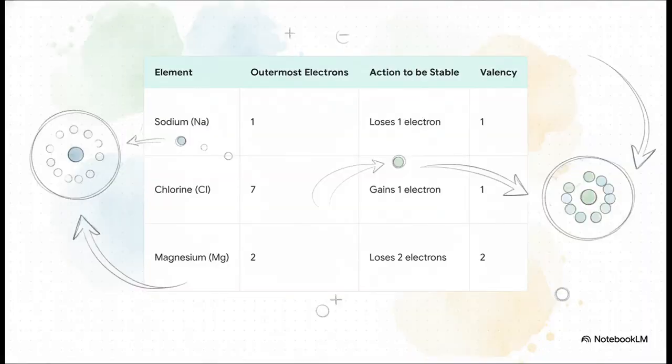And this table shows it perfectly. Take a look at sodium. It's got just one lonely electron in its outer shell. Now, what's easier, trying to find and gain 7 more electrons, or just letting that one go? It's way easier to lose the one. So its valency is 1.